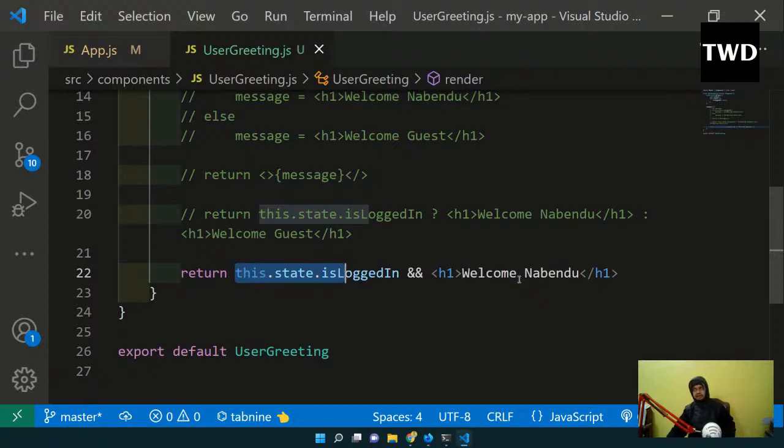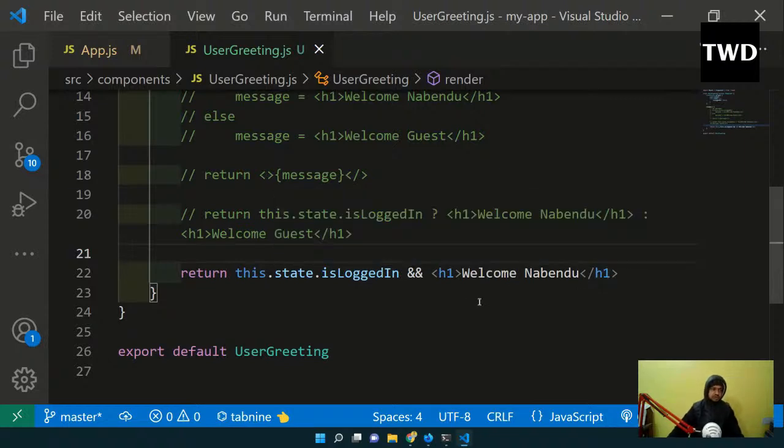See, an AND operator is a JavaScript thing, and OR is also there. So internally, in the AND operator, if the left hand operand is false, it will not even go to the right hand side. If this is true, then only it will go to the right hand side and show whatever it will do. So in our case, if it is true, it will show the right hand side, but if it is false, it will not even go there.